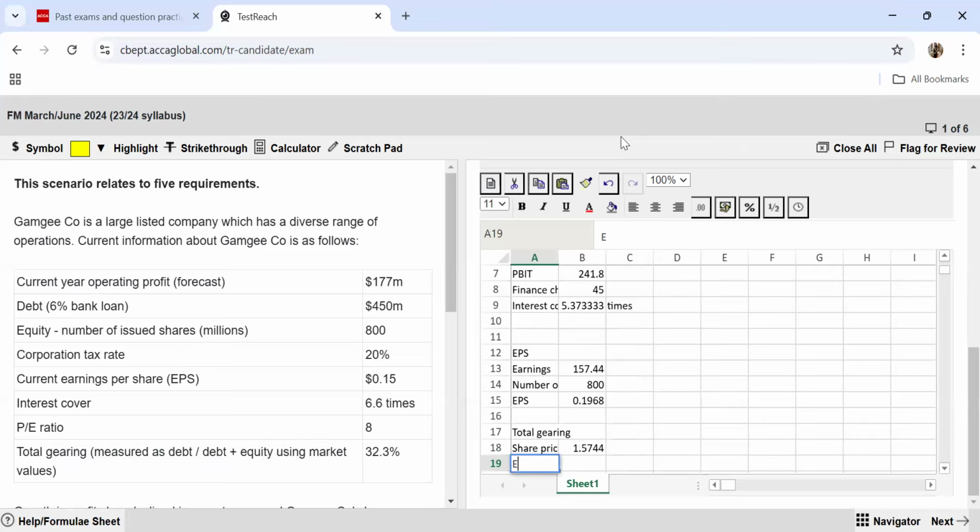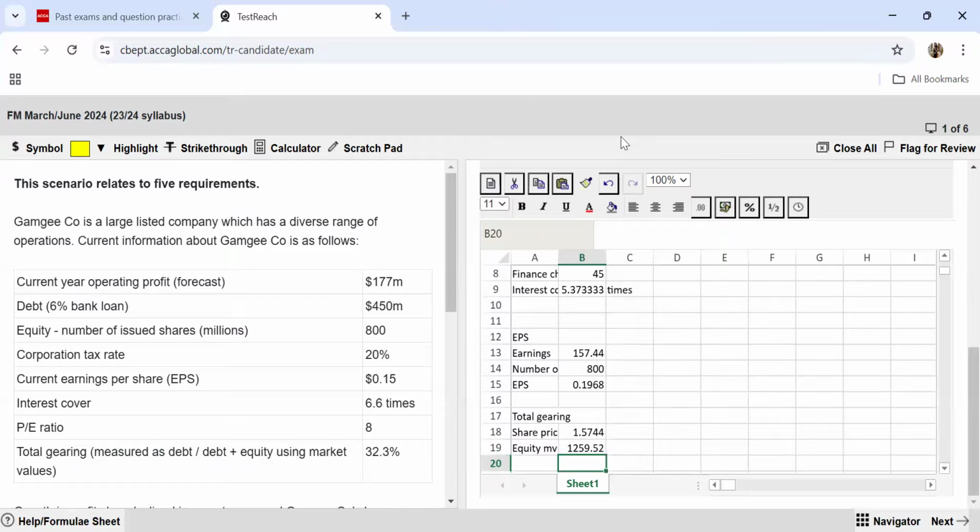With this, you will find out the equity value. Equity market value: if this is the value per share, you have 800 million shares in issue. So you're roughly going to have this much amount of market value of the equity.